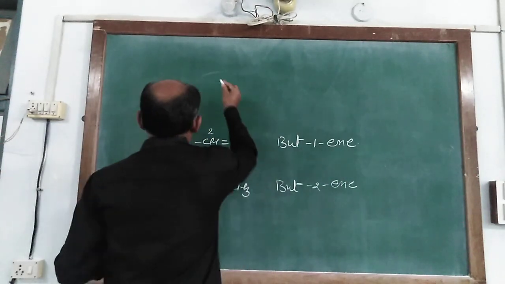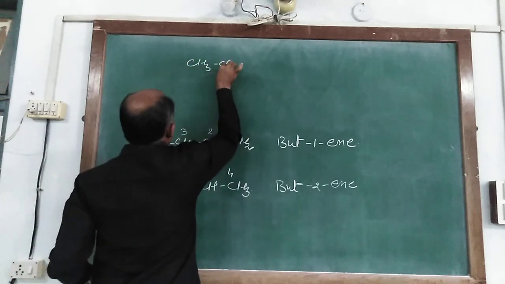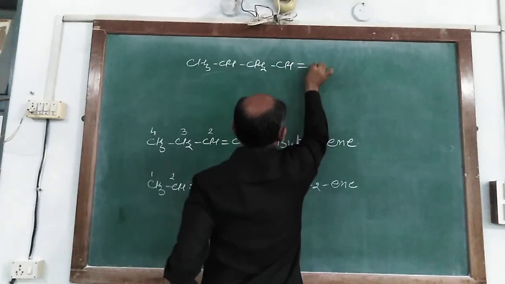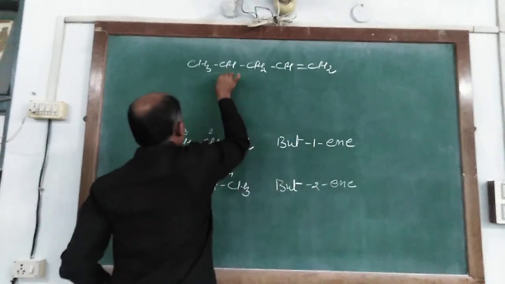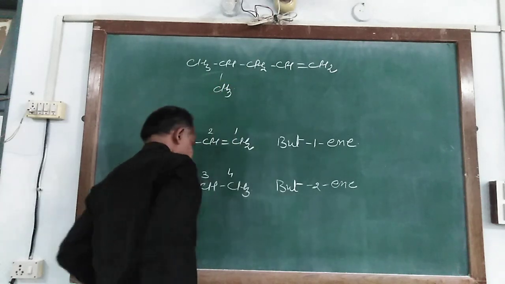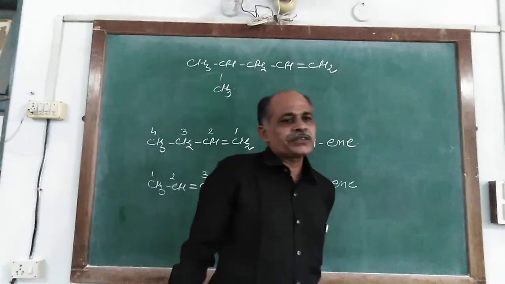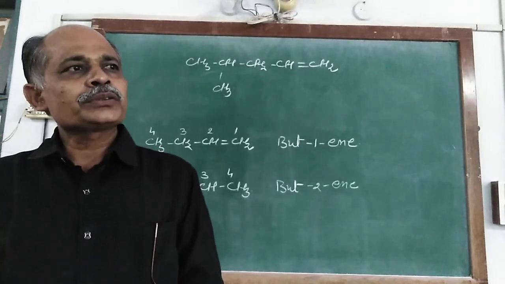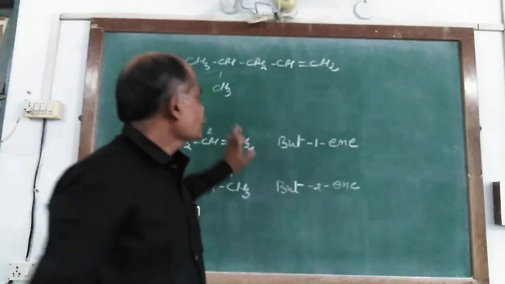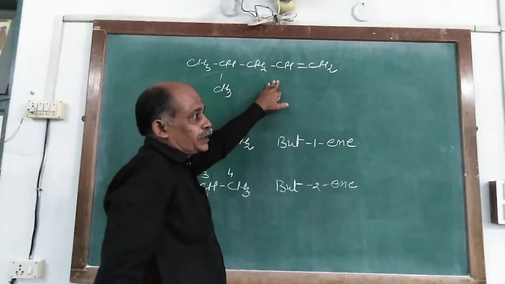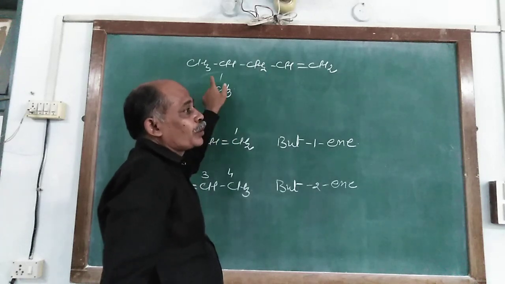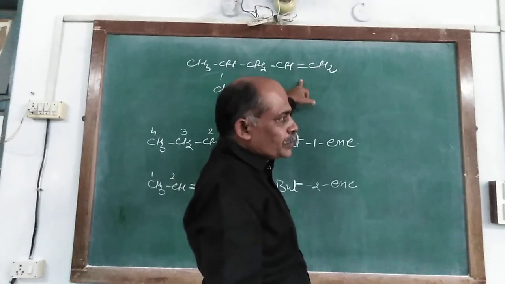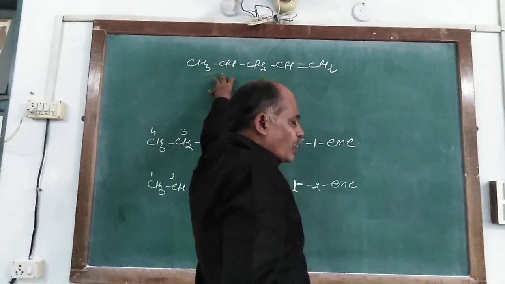Another example: CH3-CH-CH2-CH=CH2 with CH3 as a substituent. According to IUPAC rules, first we choose the longest chain containing the double bond or functional group or substituent.